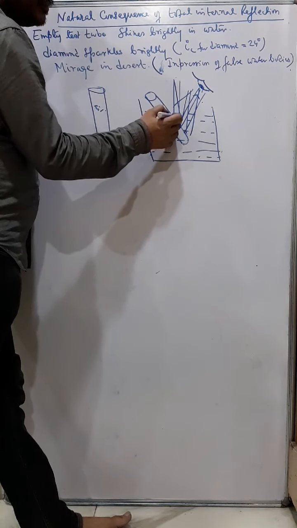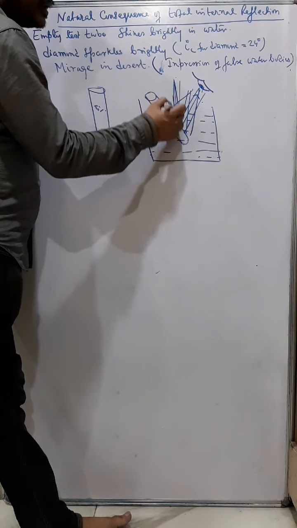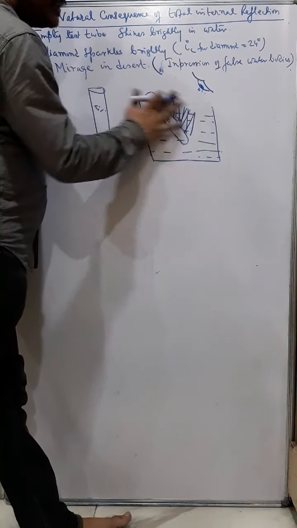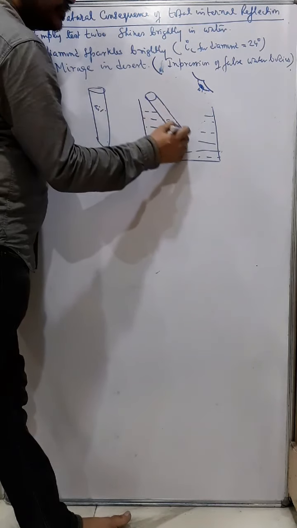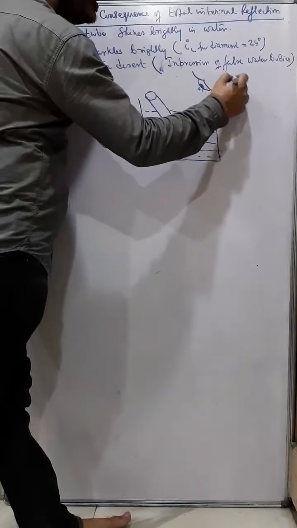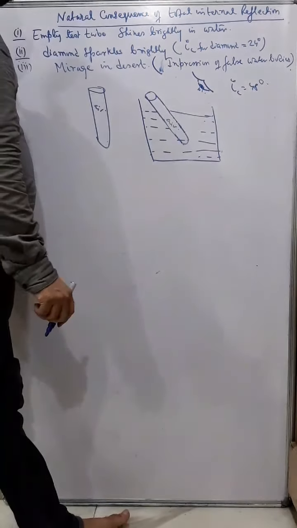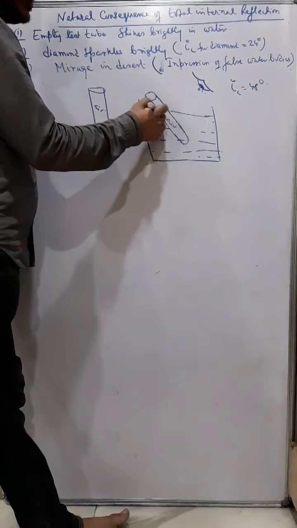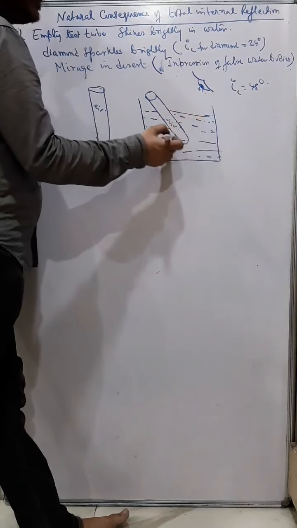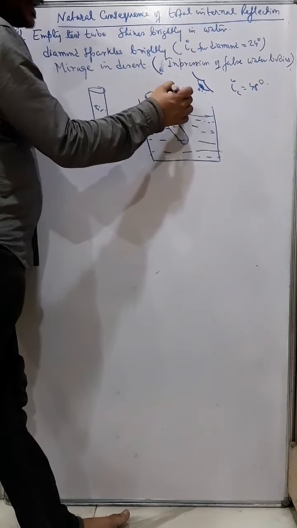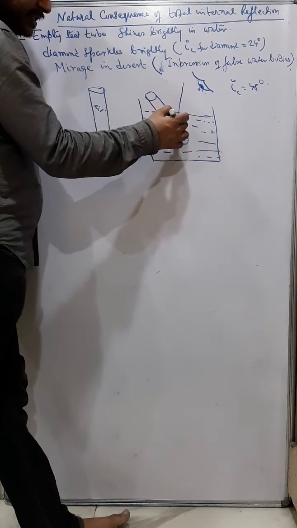But you know, the critical angle for water is more or less equal to 48 degrees. That means only the rays of light falling at an angle less than 48 are different.